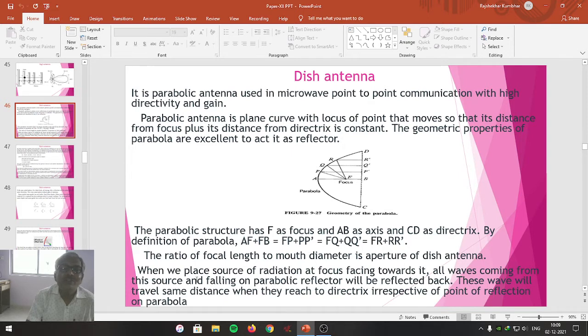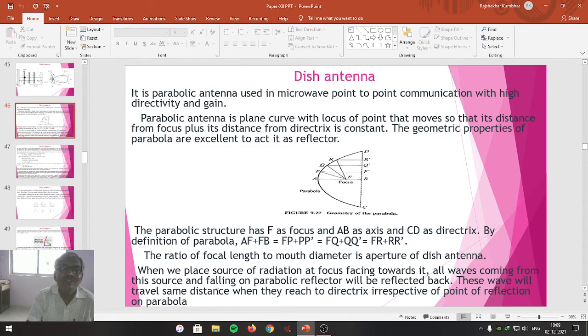That means when we place the source of radiation at the focus facing the reflector, all waves coming from this source and falling on the parabolic reflector will be reflected back.